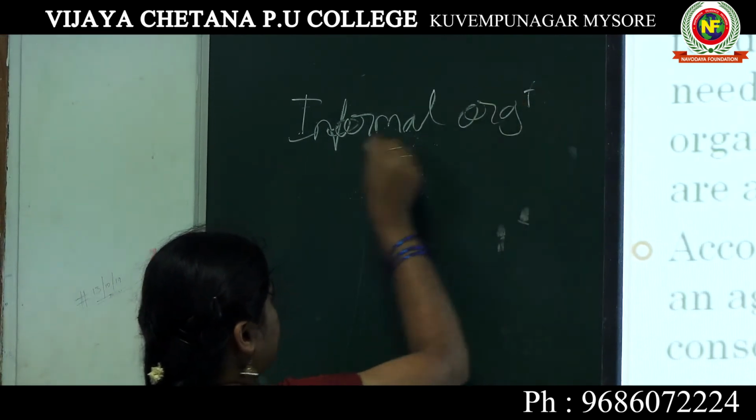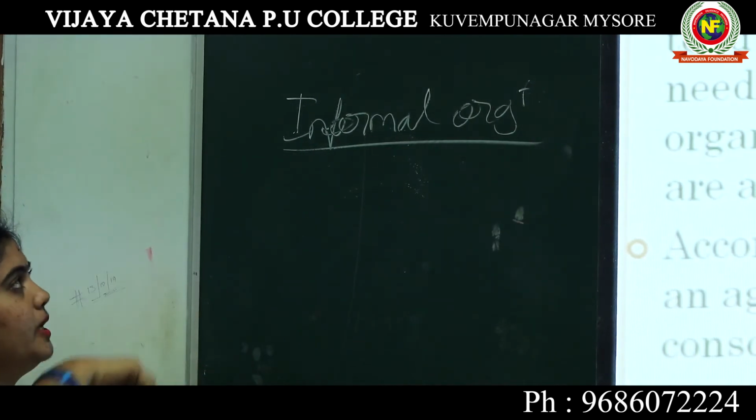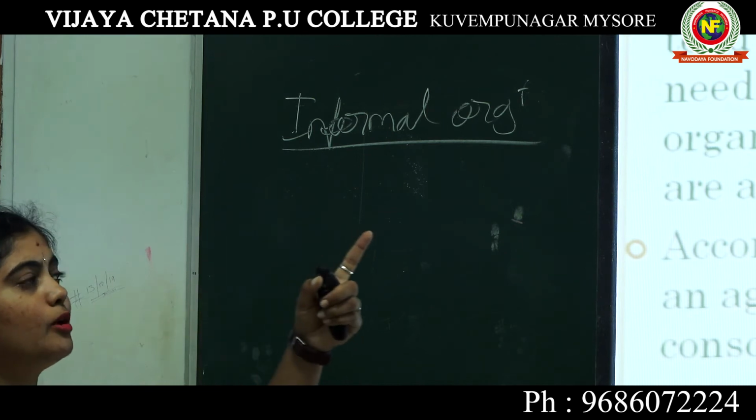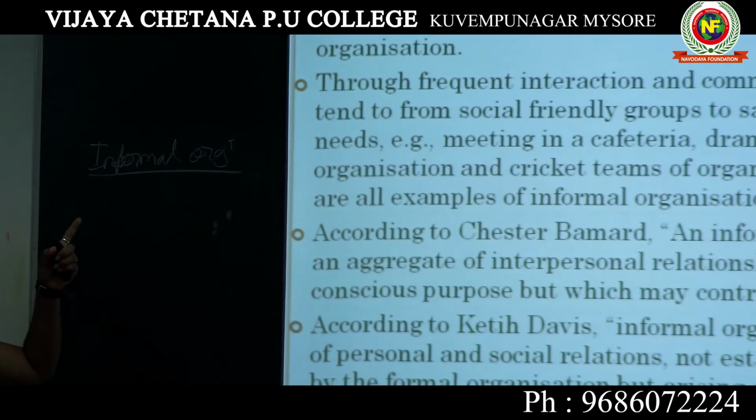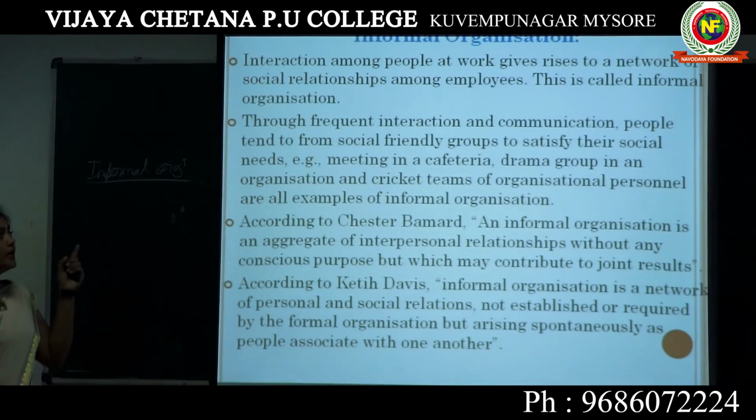Informal organization means interaction among people at work gives rise to a network of social relationships among employees.